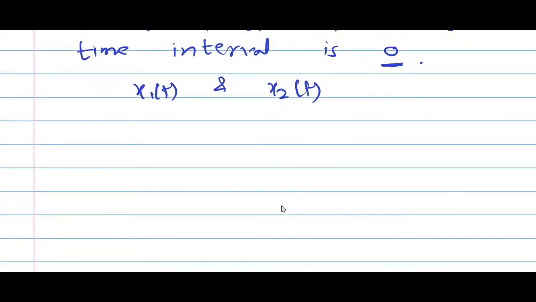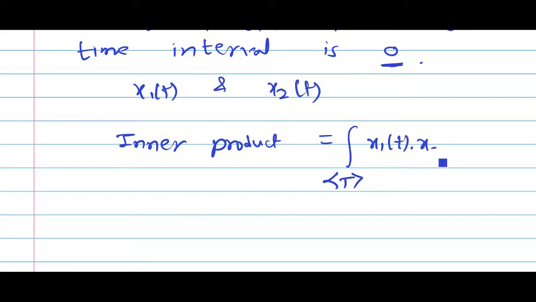Now what do you mean by inner product? Inner product is nothing but this integration over one period, x1t into x2 star t, that means the conjugate of x2t, dt. If this integration value is 0, then we say that the functions x1t and x2t are orthogonal.